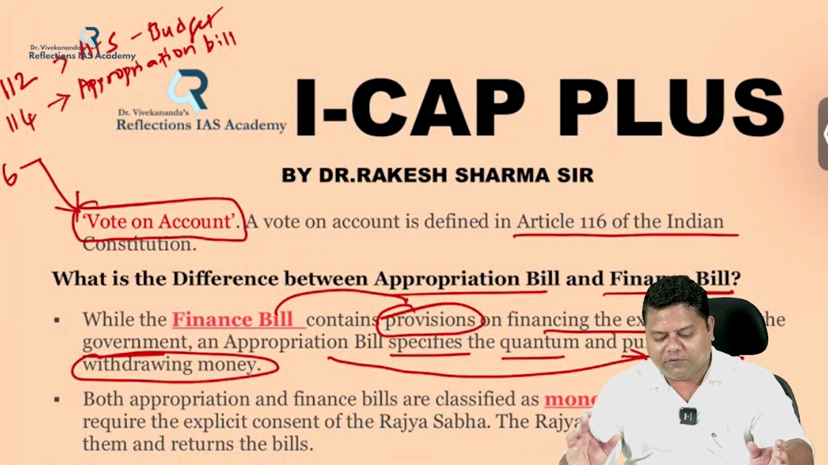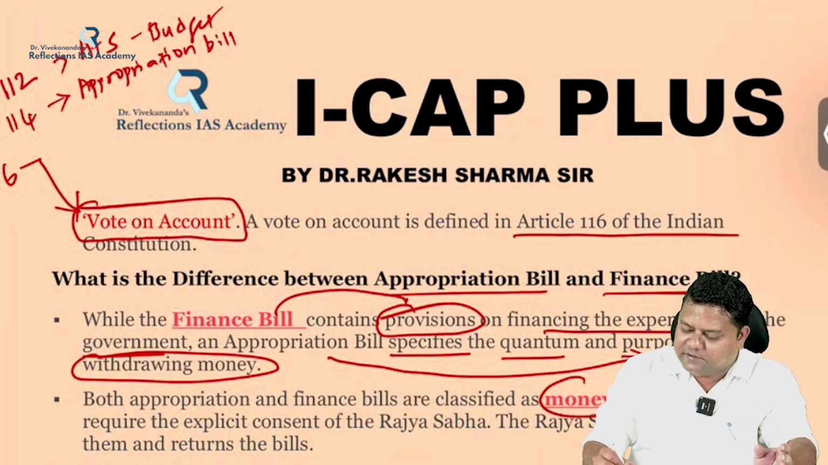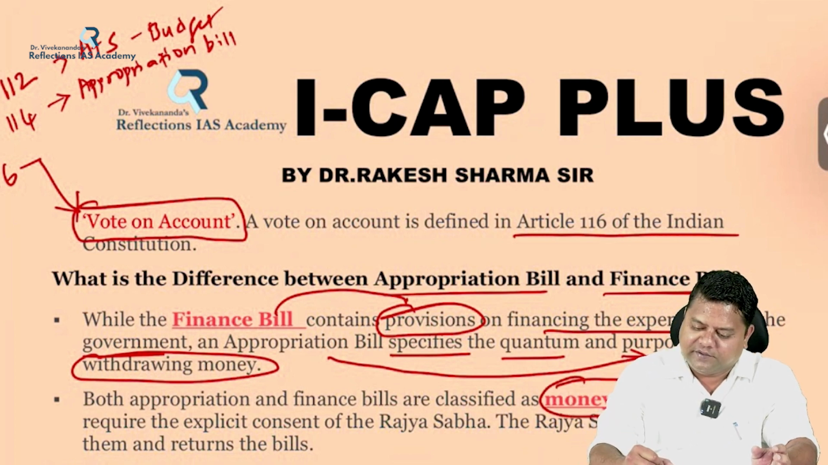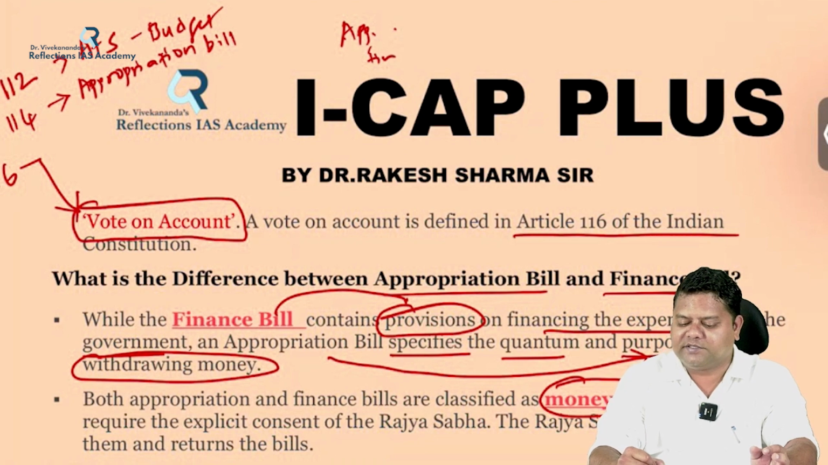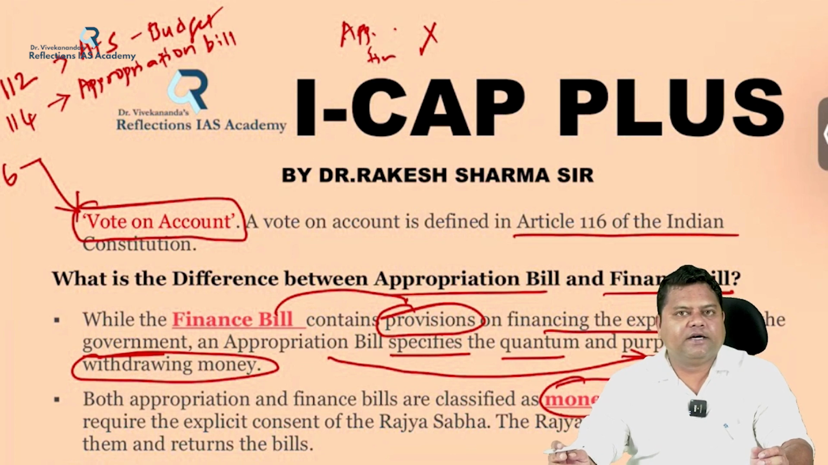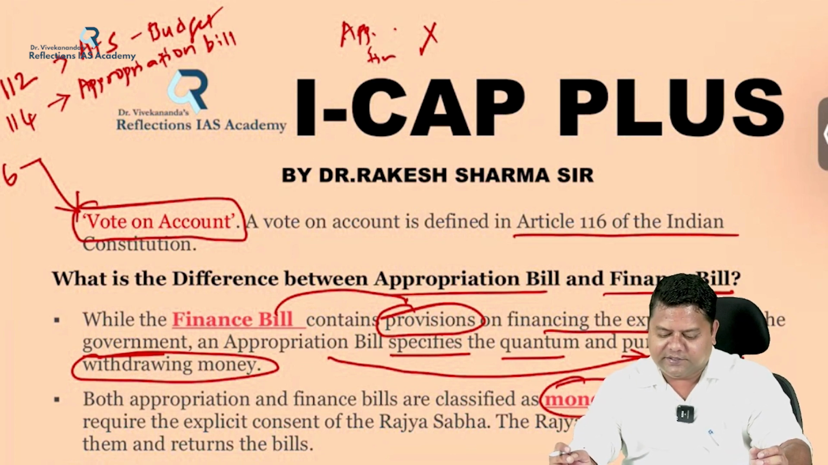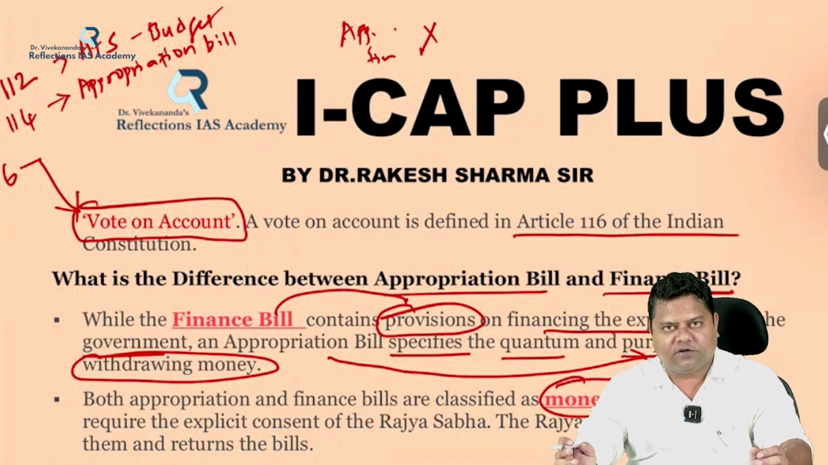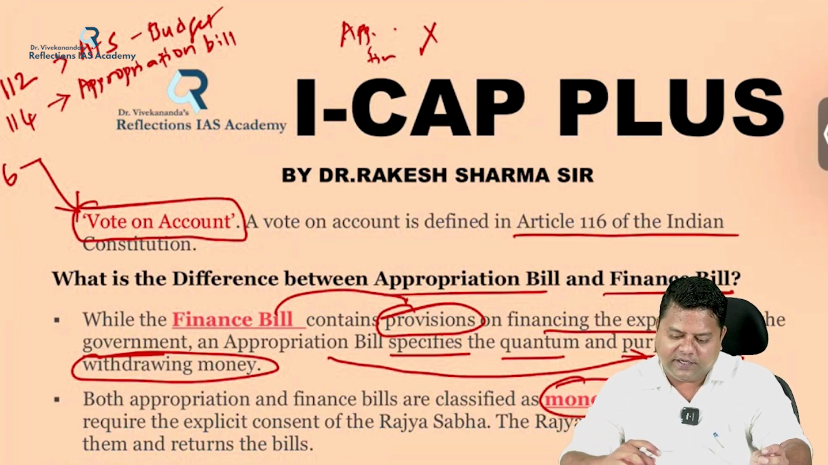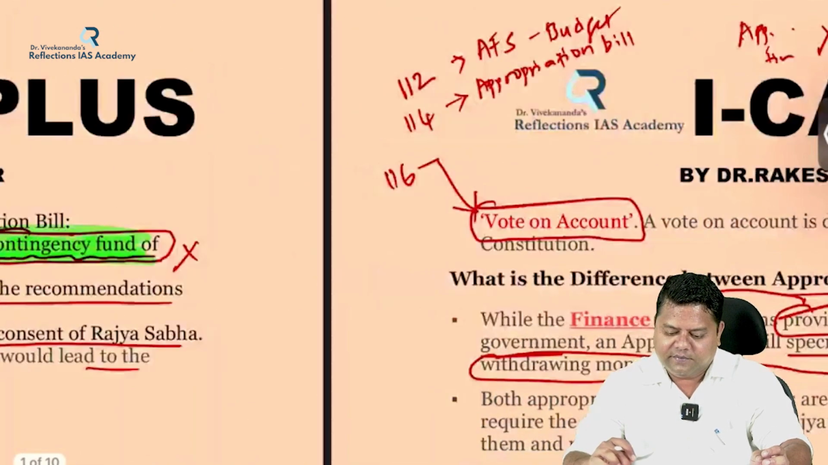And one more point is, both appropriation bill and finance bill are classified as money bills. So if you are given a statement that appropriation bills are money bills whereas finance bills are not money bills, or vice versa, that statement is wrong, because both finance bills and appropriation bills are money bills, and they do not require the explicit consent of the Rajya Sabha. Rajya Sabha can only discuss them. Okay, so this is about the finance bill and the appropriation bill and its act.